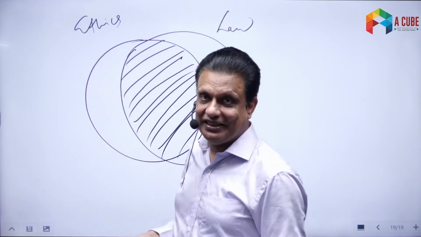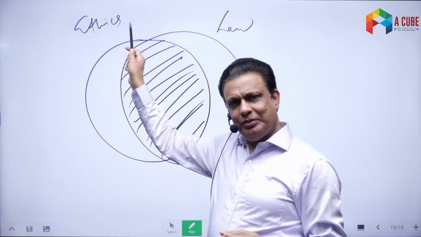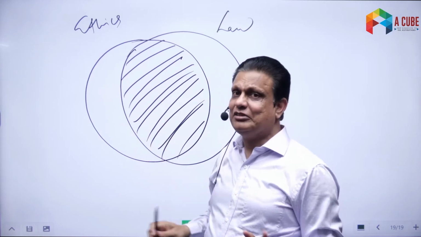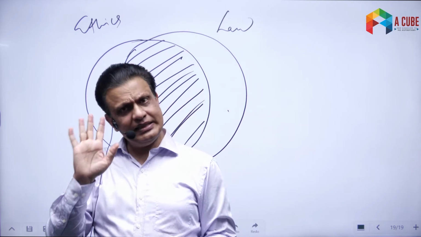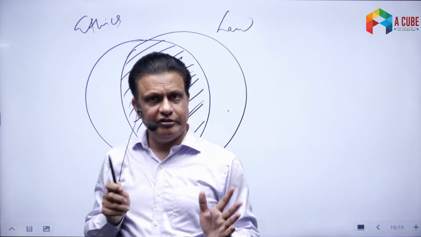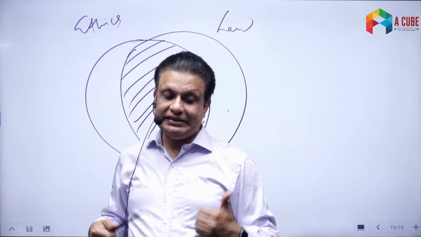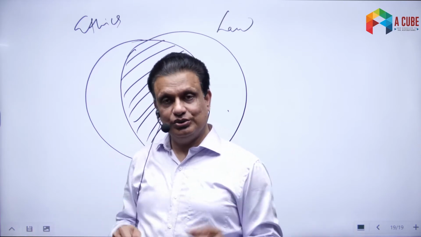What to do in that case? Well, the whole ethics paper is just about that: how to solve this dilemma. That we'll talk about in detail in our class later. But this is a big dilemma that civil servants often face: where ethics and law are in conflict with each other, what to do?